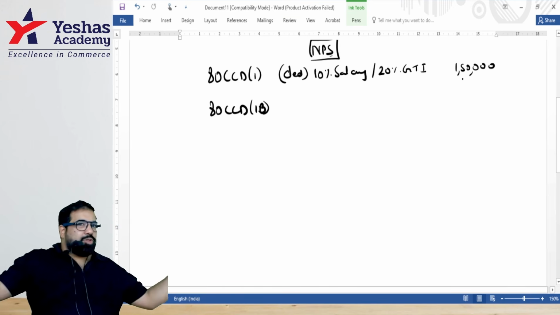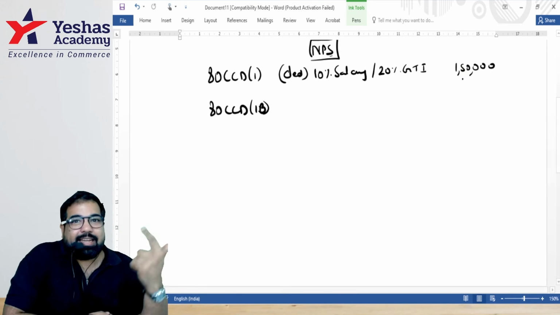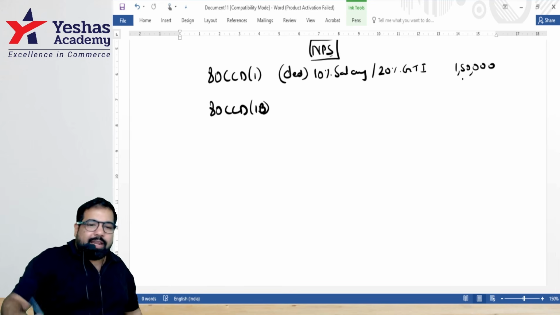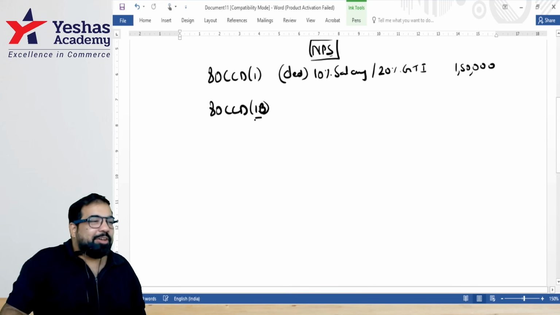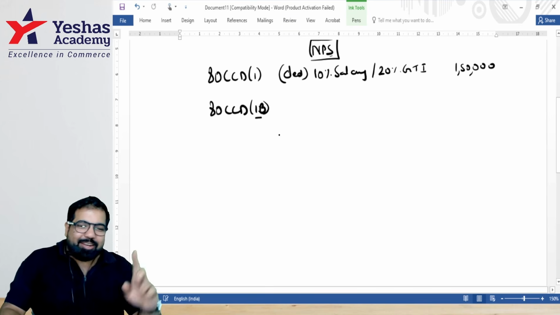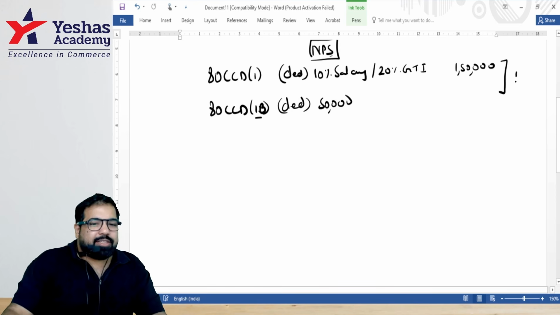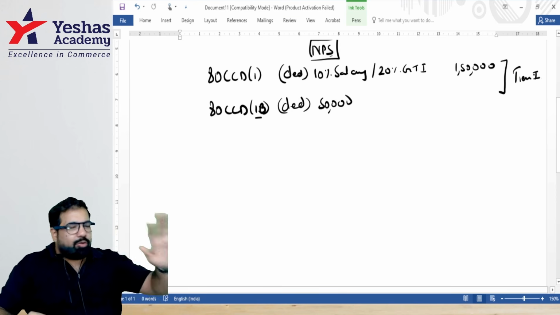Guys, there are 3 sections which together have 1 lakh 50, 80 C, 80 CCC, and 80 CCD1. All 3 of them collectively have a limit of 1 lakh 50. But sir, I want to put more in NPS. No problem. You have one extra benefit. Guys, this deduction is again only for NPS. This NPS is tier 1 NPS. Whatever they ask in the exam about tier 2, don't worry about it.